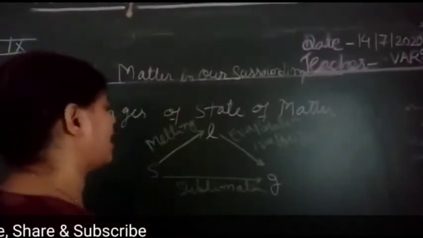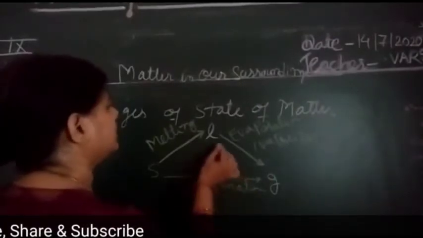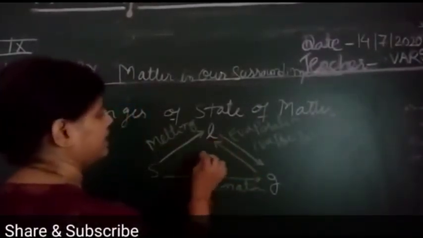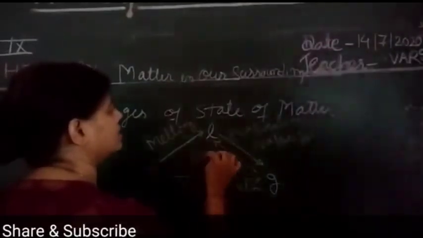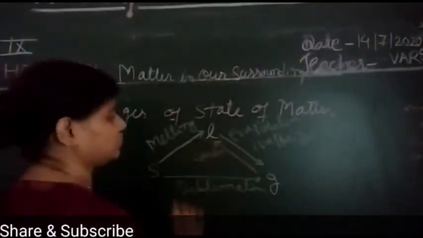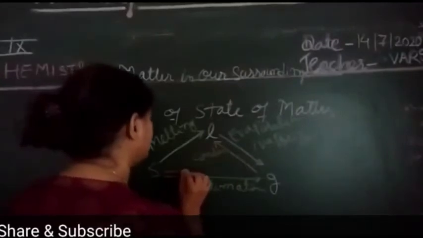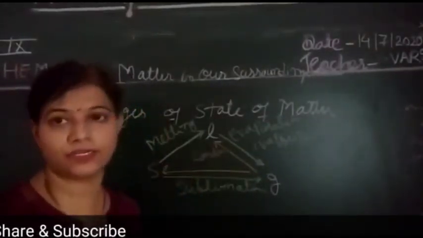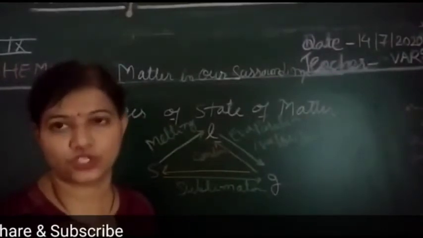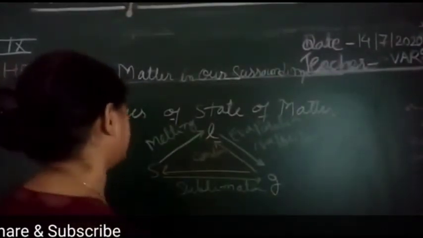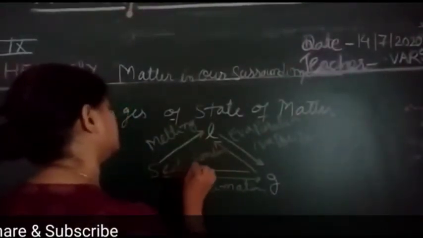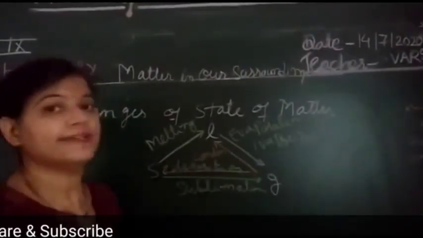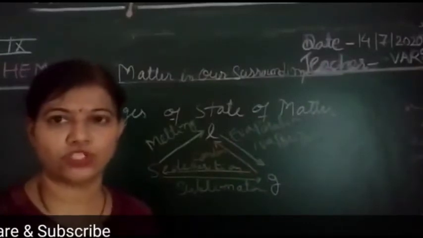When the gas again converts into liquid, it is said to be condensation. And when the gas again converts into solid, it is said to be deposition.